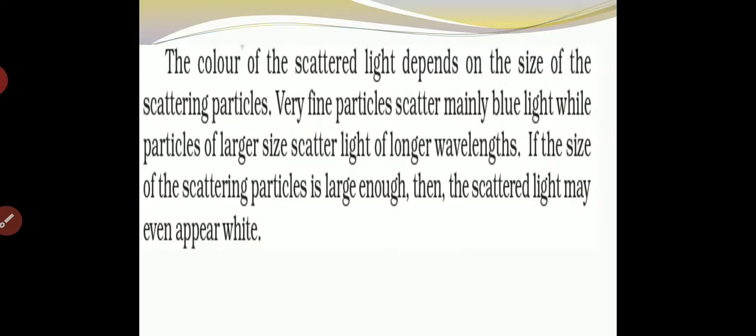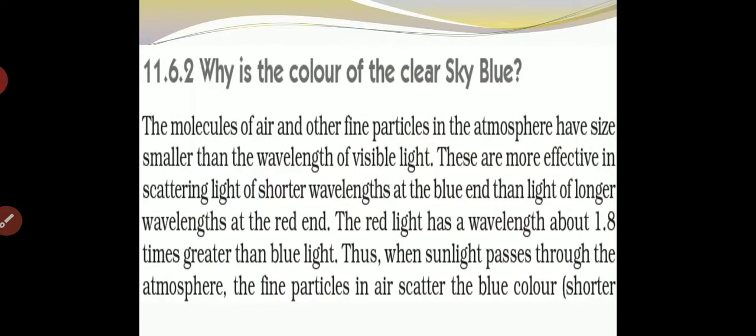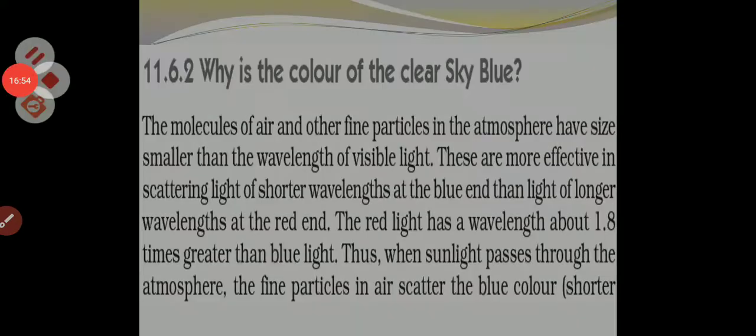If the size of the scattering particles is large enough, then the scattered light may even appear white. It can be observed as white if the size of the scattering particles is large enough. Then why is the color of the clear sky blue? Why is the sky blue in color?